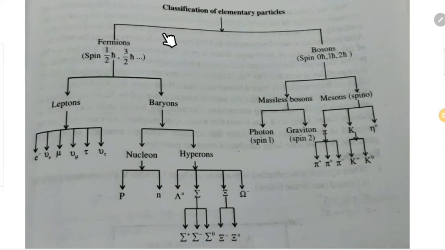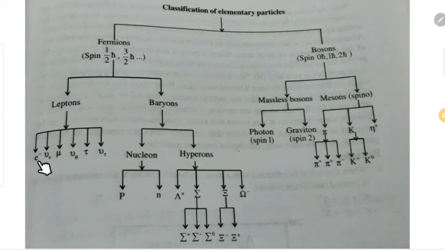The classification based on spin: fermions and bosons. Fermions are half-integral spin particles. They can be divided into leptons and baryons. In the lepton family we have 6 members: electron, electron neutrino, muon, muon neutrino, tau, and tau neutrino. Don't worry about that, we will discuss each family in detail in coming classes. So in the lepton family we have 6 members.